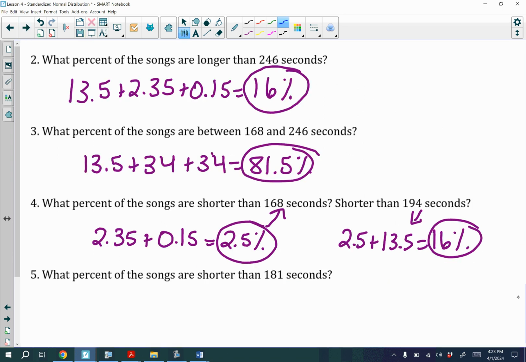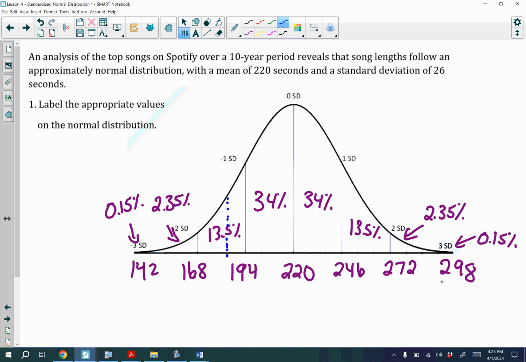So you may have gotten, when we did that, 0.15 plus 2.35 plus 13.5 divided by 2. So maybe you got 9.25%. Okay. Well, here, because our 181 is not a value on our curve, we have exact values here. We can't really just estimate. So our normal distribution, that 68, 95, 99.7% rule, it actually really doesn't work with that number of 181.